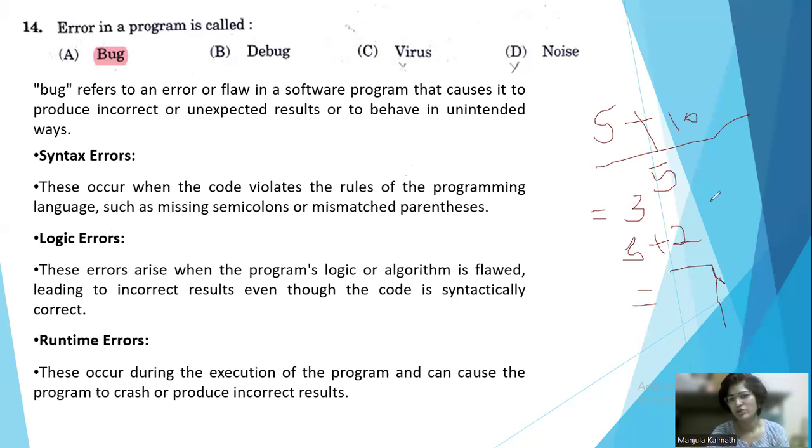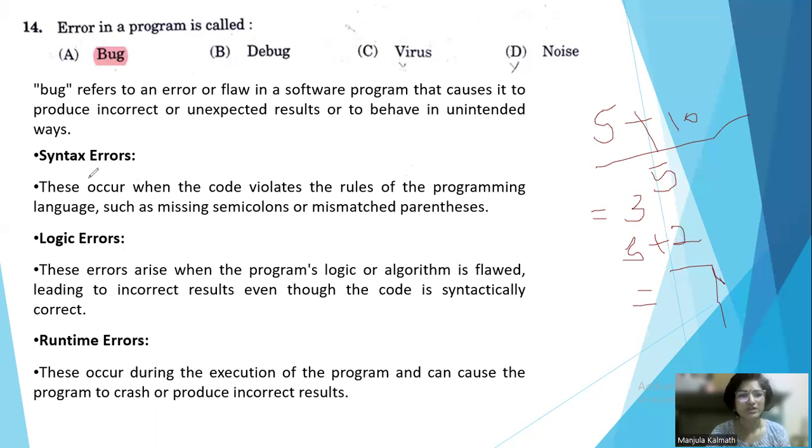This is the formula we have written, and when we write manually, we write like this. But how will the system take 5 plus 10 divided by 5? Here we have addition as well as division. Among these two operators, division has the higher priority. That's why it will go for 10 divided by 5 first. Whatever result is generated for this will be added to the 5. 5 plus 2 gives the result 7 here.